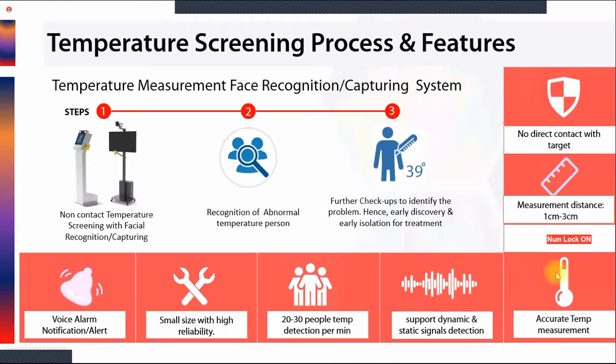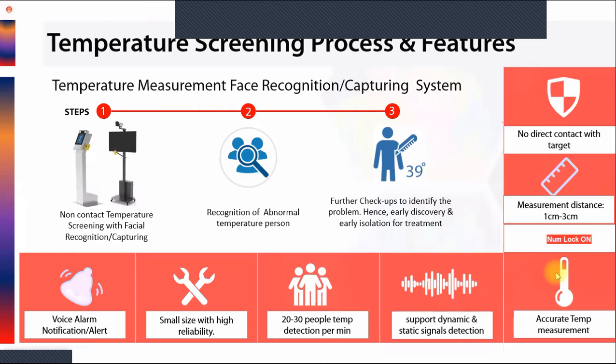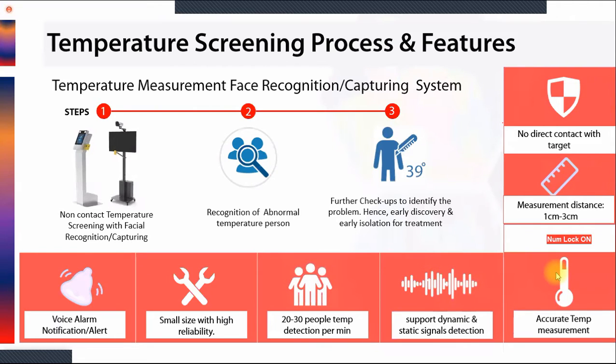And the third step, once you identify that the person has an abnormal temperature, we can further send him for identification checkups, and for isolation and discovery of the actual problem, and the treatment can be given as per the problem. So this is how the system will work in different process manner.